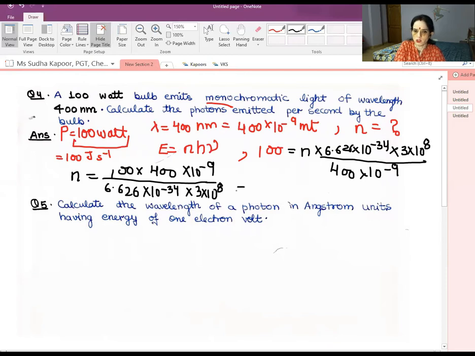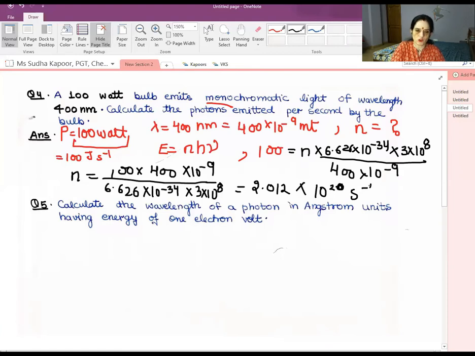So there are a lot of powers of 10 and numbers. Then you have to calculate N now. When you put all these values and calculate it, you will get 2.012 into 10 to the power 20 photons in each second.